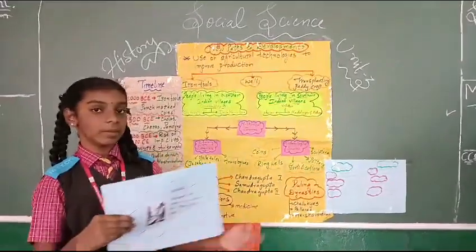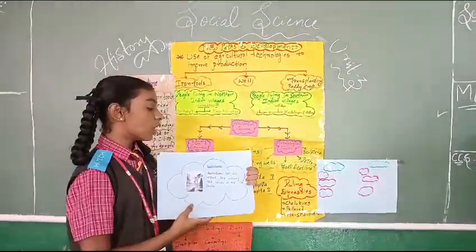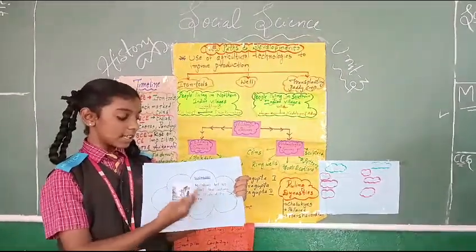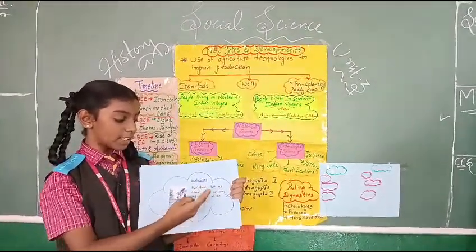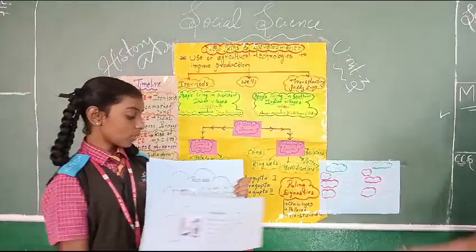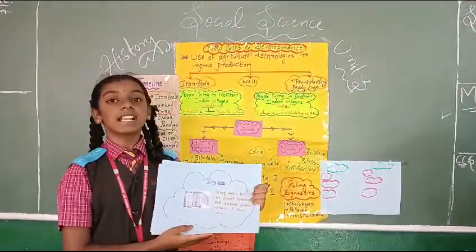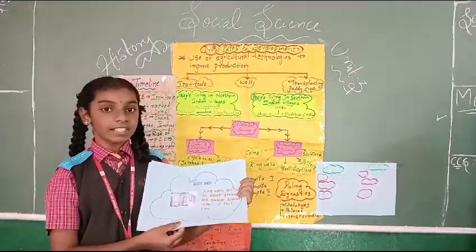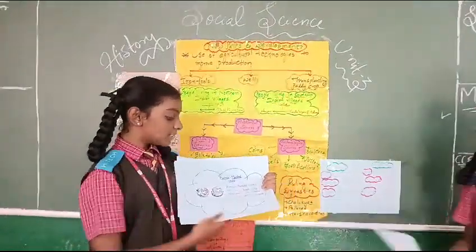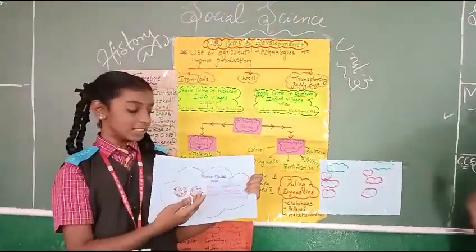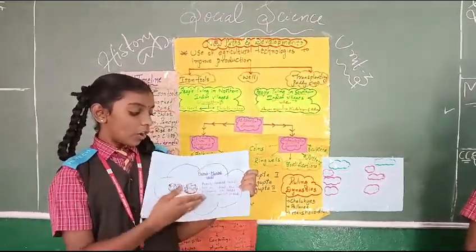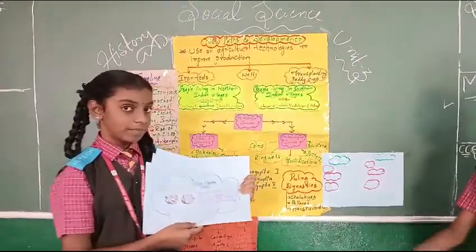Now let us learn about archaeological sources. Sculptures. Sculptures tell us about the costumes and beliefs of the people. Ring wells. Ring wells tell us about the drainage and garbage disposal systems of that time. Punch-marked coins. Punch-marked coins tell us about the economic life and trade of that period.